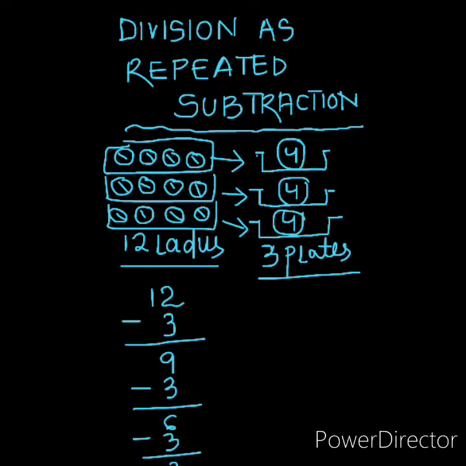3 minus 3. Yes children, 0. We will go on subtracting till we get 0. Now you can see how many times we have subtracted. 1, 2, 3, 4. 4 times we have subtracted 3 from 12 to get 0.